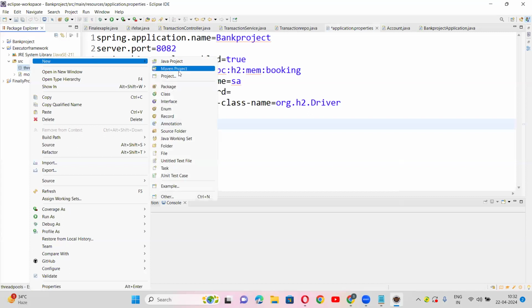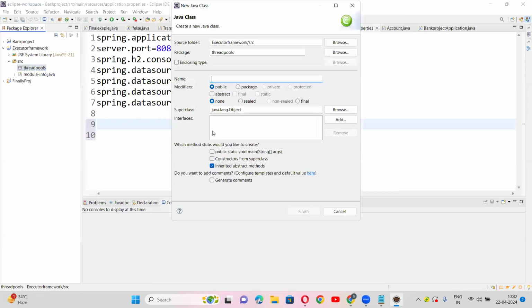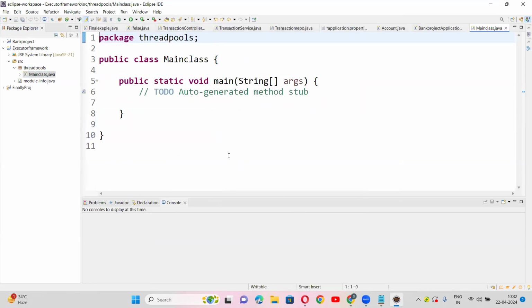Thread pool. Now create a class, the main class. Public static void main. See guys, basically there are multiple ways we can create a thread pool. The first one is newSingleThreadExecutor. What's that? newSingleThreadExecutor. And the second one is newFixedThreadPool.